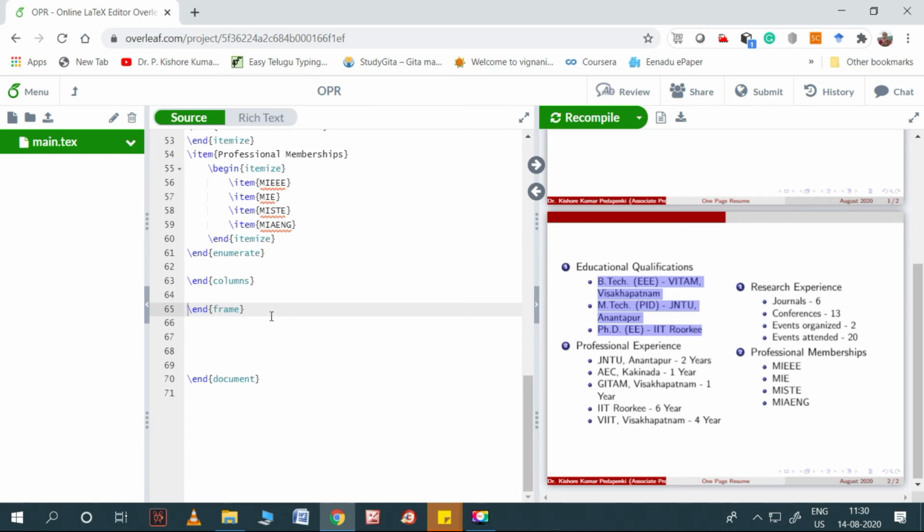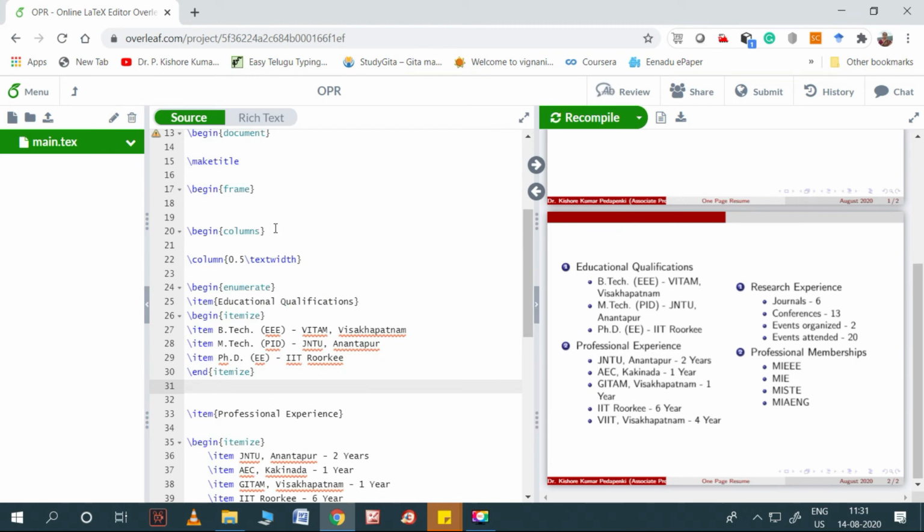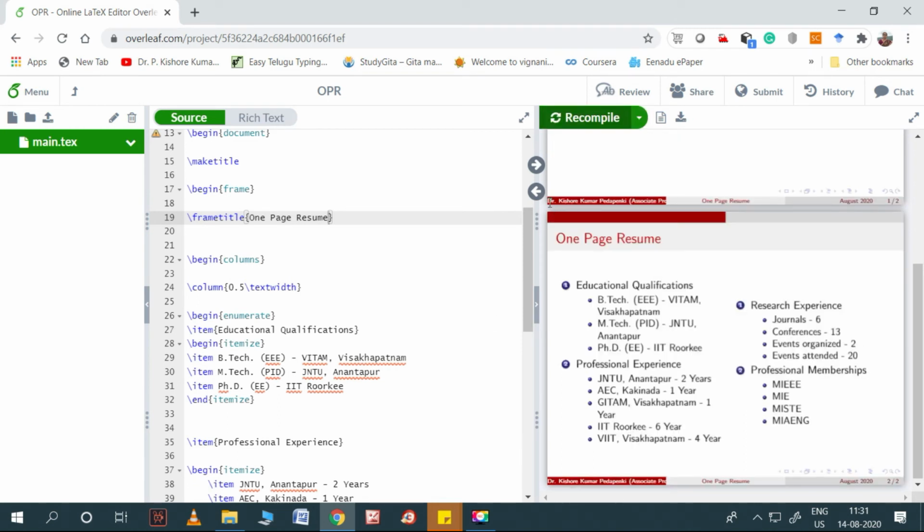But before going to this, I need to mention the frame name also. So where I have to do it, just begin frame. I need to write the frame title. So the frame title would be one page resume. That's all. For example, if you can see, this part is called running author and running institution. So for visibility, you need to change this, and this is the running title.